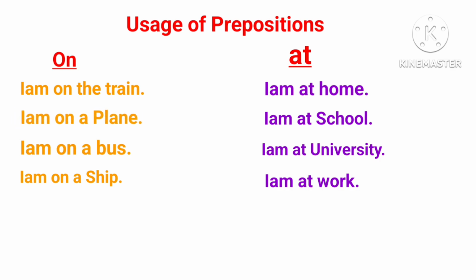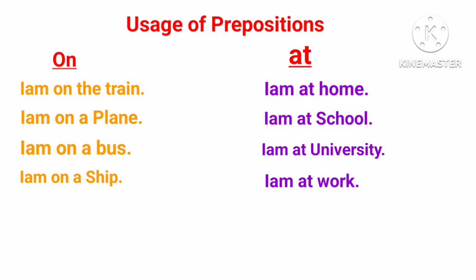If you're going by flight, then you should say I am on a plane, not I am in a plane. You're going by bus, I am on a bus. You're going by ship, I am on a ship. So here is the variation of the prepositions: I am on the train, I am on a plane, I am on a bus, I am on a ship.